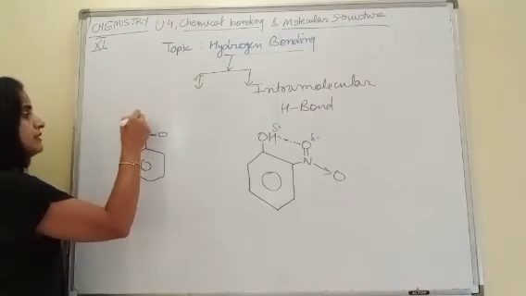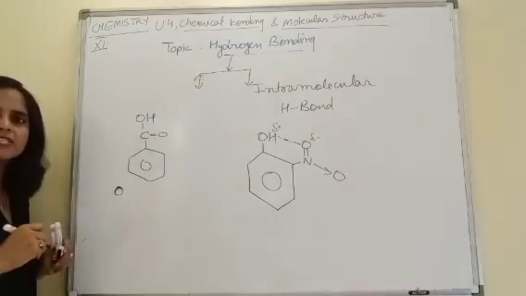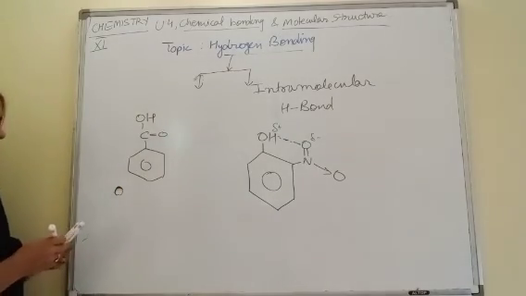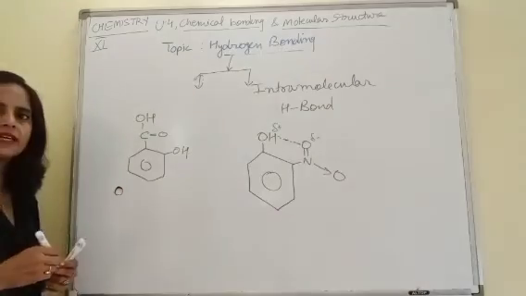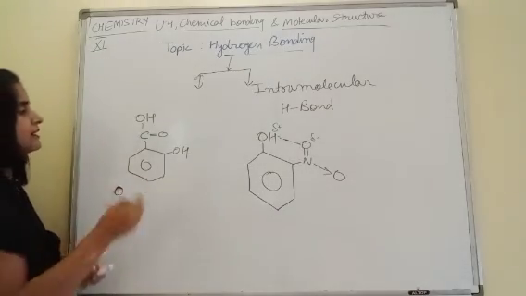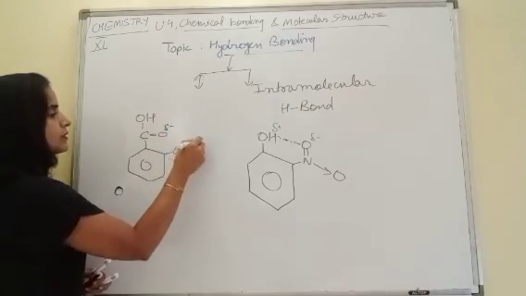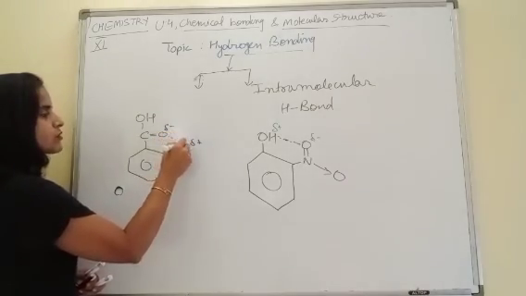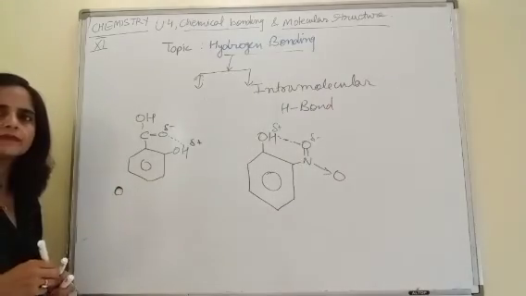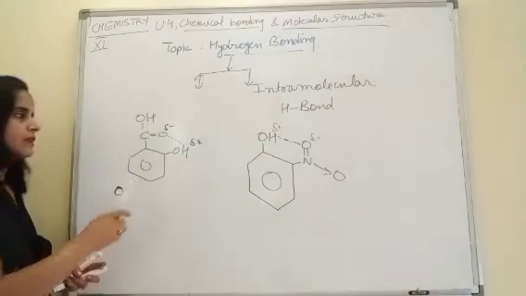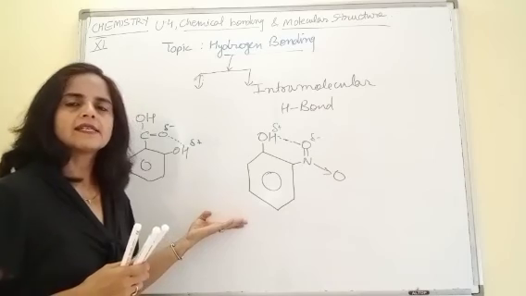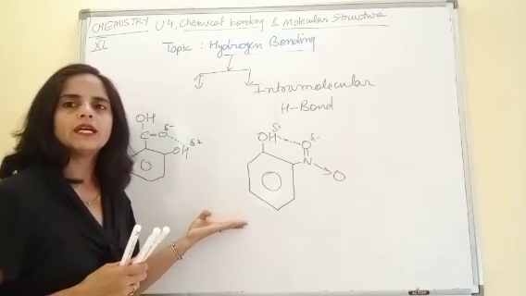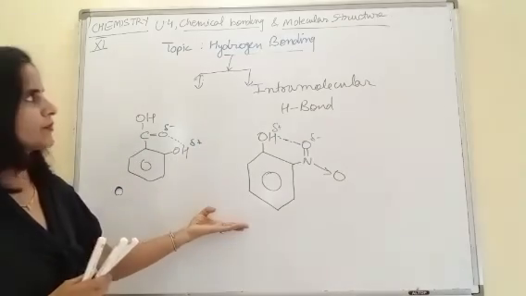RCOOH. Yes, no? So this is benzoic acid. And if I take OH group at ortho position of this benzoic acid, again between these two groups, H bond is formed. Right. So these are the cases where intramolecular hydrogen bond is formed.